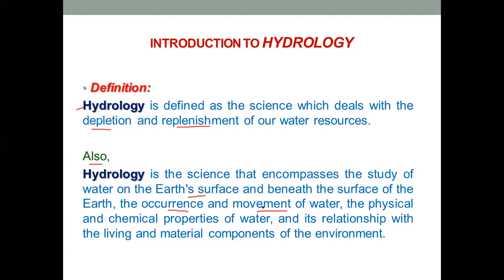And next is the study of movement of water: how the water from rainfall, which falls down on the earth's surface in the form of rain, gets collected in seas or in lakes, how that water travels from lakes to rivers, and how the water travels from rivers to oceans, as well as how the water from the surface of the earth travels below the surface, that is to the groundwater, and how that groundwater travels up to the rivers and oceans. So we are going to study the movement of water.